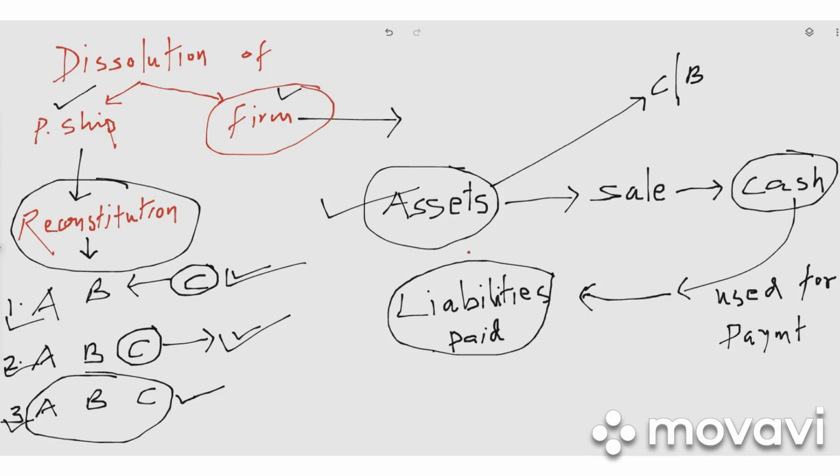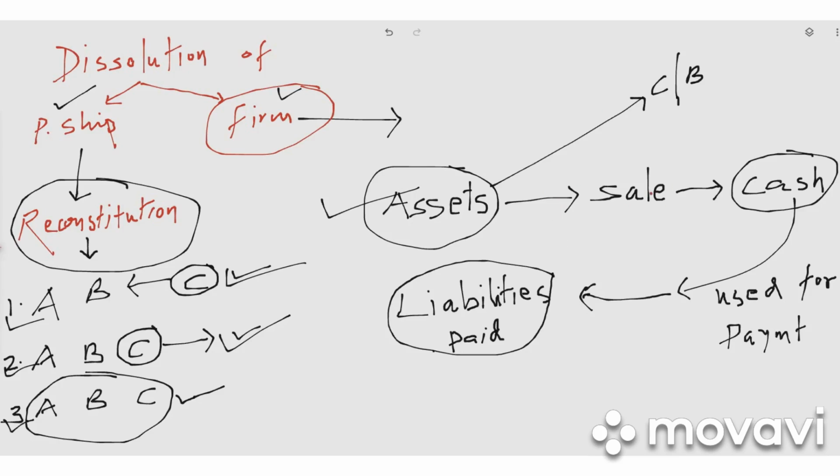So all the assets will be either sold in the market and cash will be realized, or the assets may be taken by some of the partners. Okay, so assets may be either sold in the market or taken over by the partners, right?